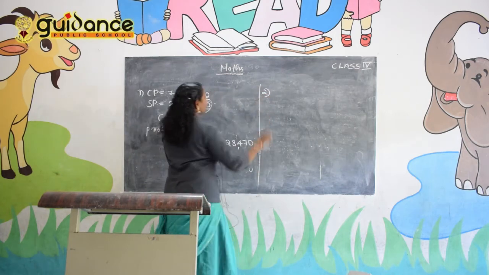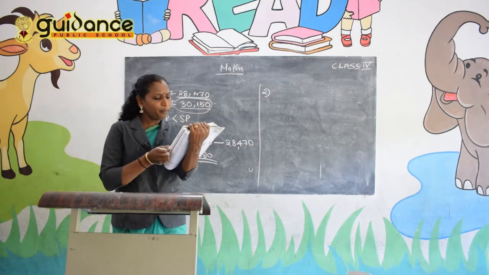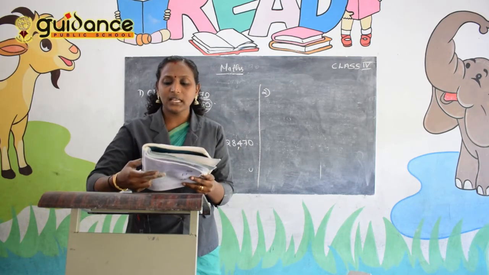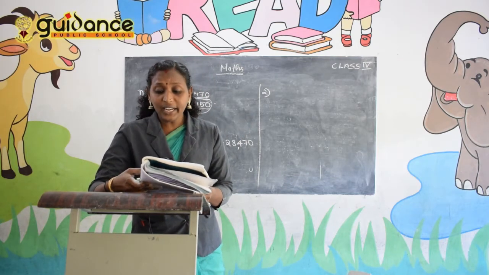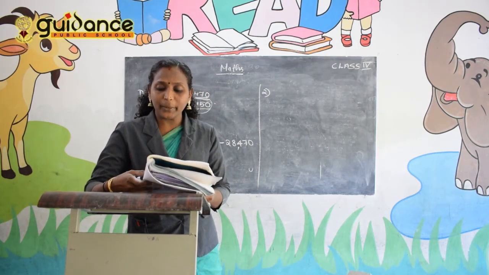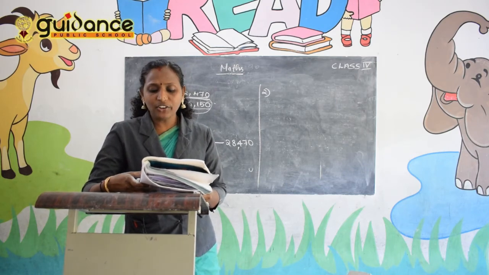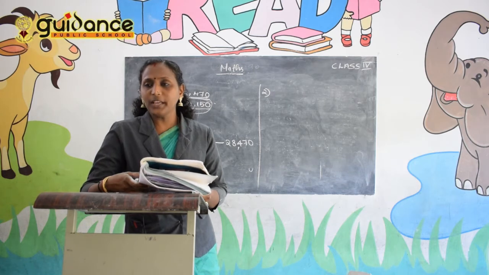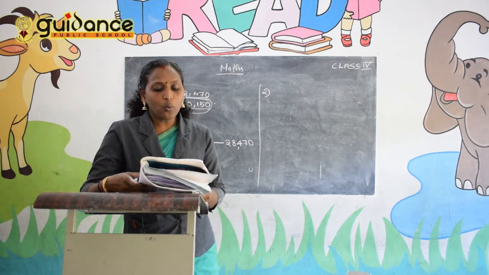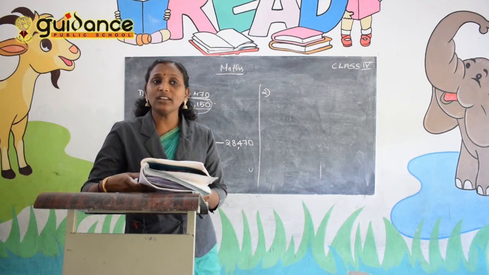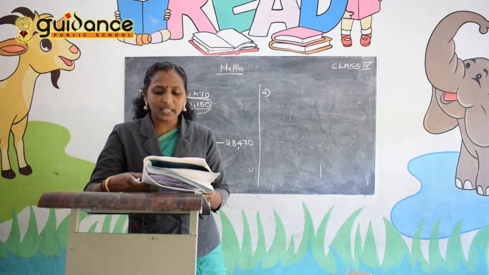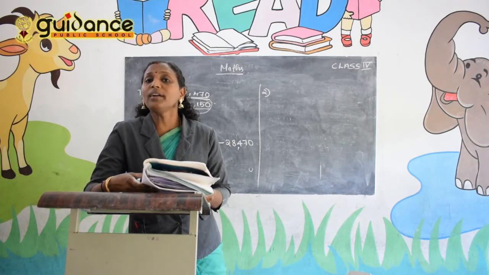Question number 2. Arun bought apples for rupees 546 rupees 50 paise and sold them for rupees 480 rupees 25 paise. What is his gain or loss? That is the second question. Arun bought apples.